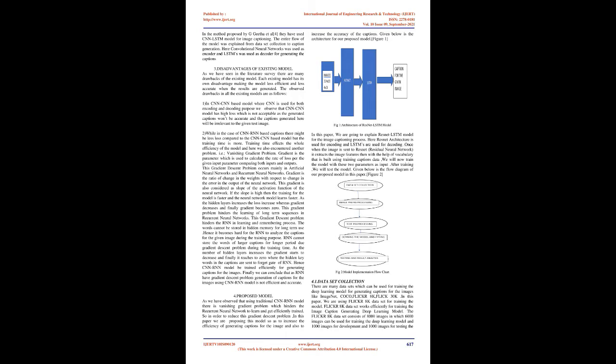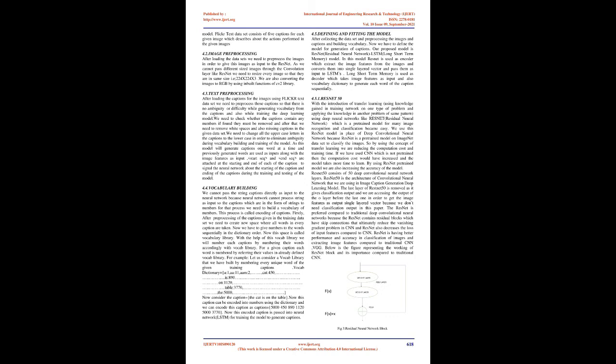As the number of hidden layers increases, the gradient starts to decrease and finally it reaches zero, where the hidden keywords in the captions are sent to forget gate of RNN. Hence CNN-RNN model cannot be trained efficiently for generating captions for the images. Finally, we can conclude that as RNN have gradient descent problem, generation of captions for the images using CNN-RNN model is not efficient and accurate.